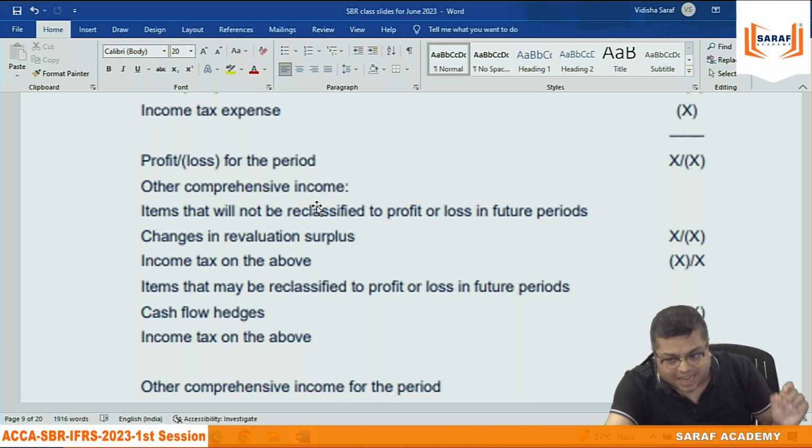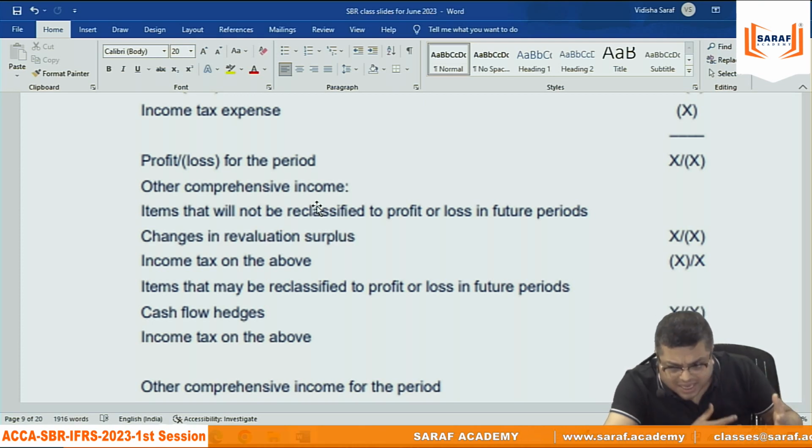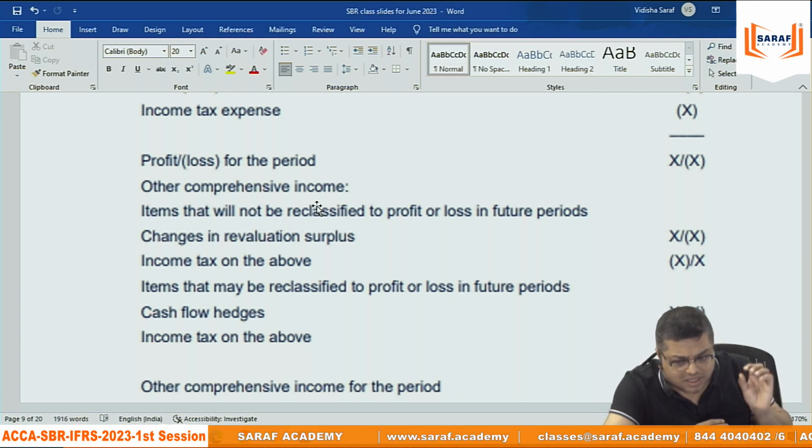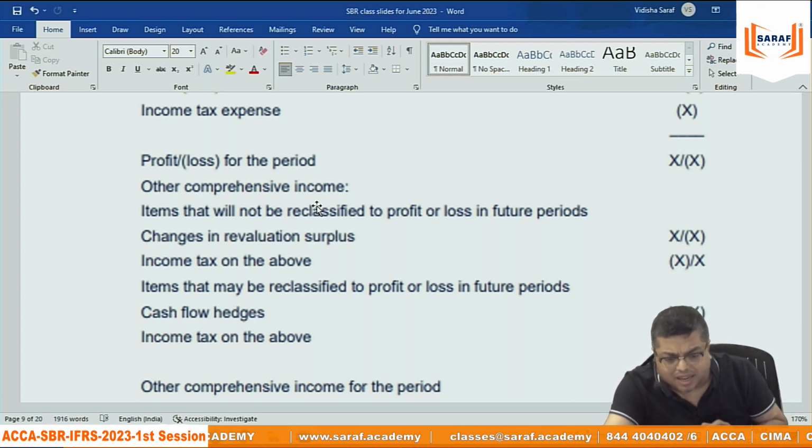If you write in the exam that non-realized gains or losses are other comprehensive income, you are wrong. You will not be getting marks. But for the time being, since we have not studied any IAS or IFRS, just for understanding purpose, say non-realized gain or loss. Means what?